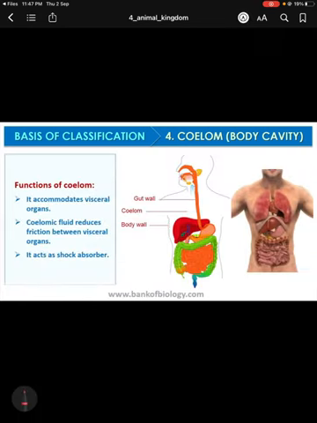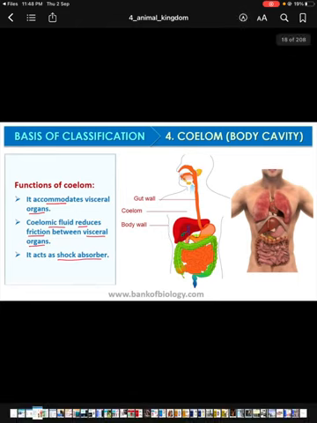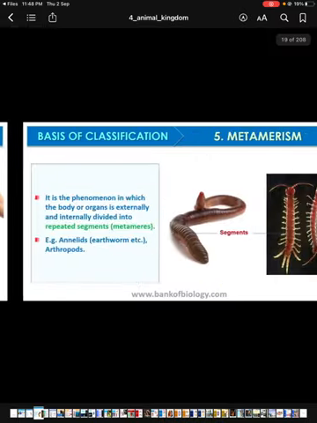Now let's talk about what is the actual function of the coelom. Coelom accommodates visceral organs. This is one type of function. Second, the coelomic fluid reduces the friction between the visceral organs. This is another function of coelom, and this is also an important function. As it reduces the friction, it definitely acts as a shock absorber. This coelomic fluid actually acts as a shock absorber inside the body.